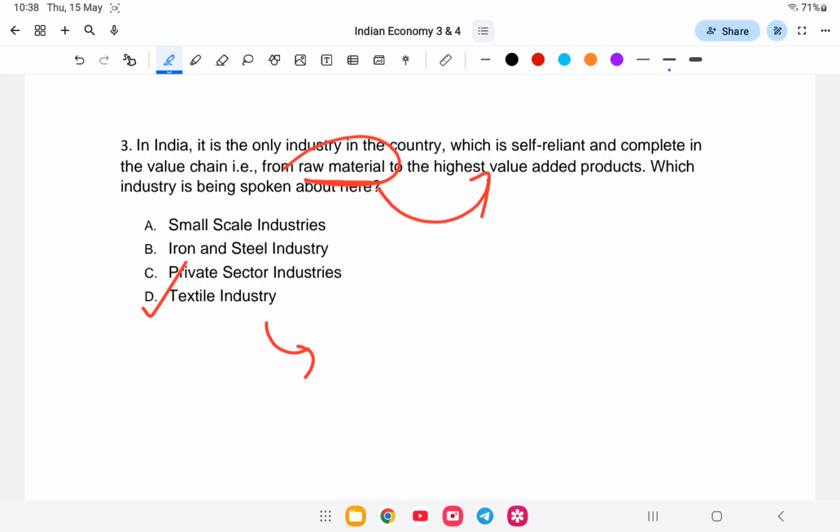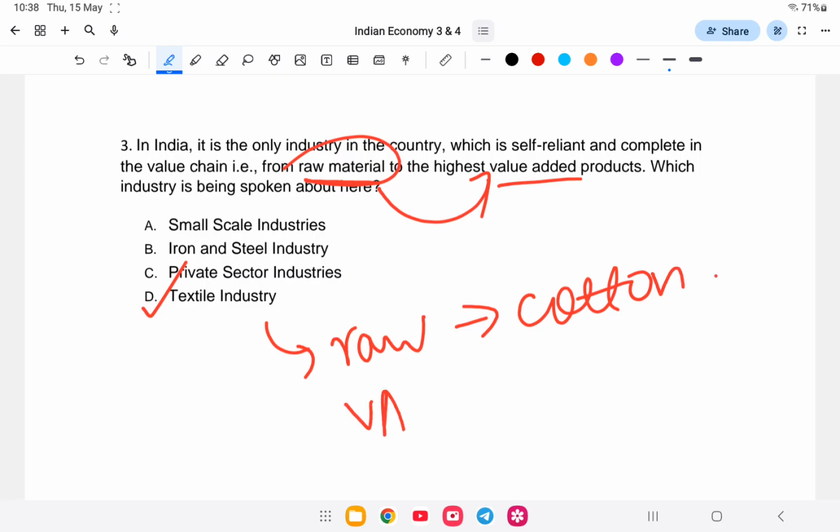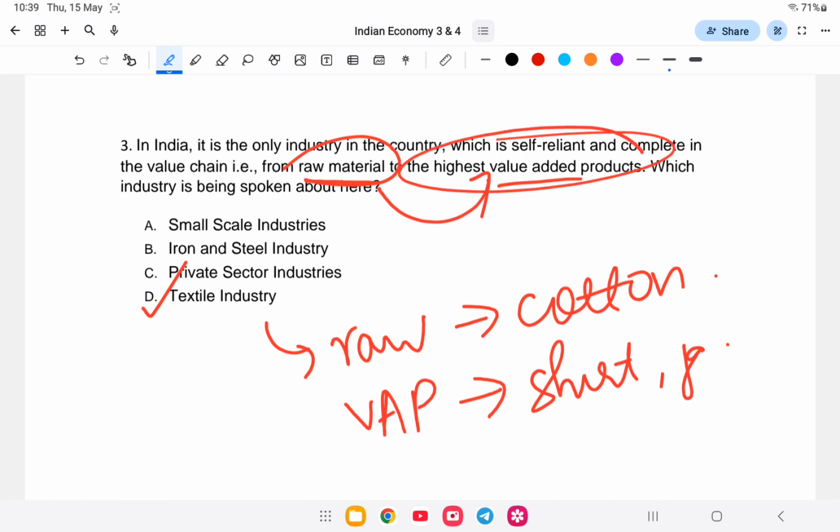In textile, the raw material is cotton, and the value added products are shirts and jackets. So these are all textile industry.